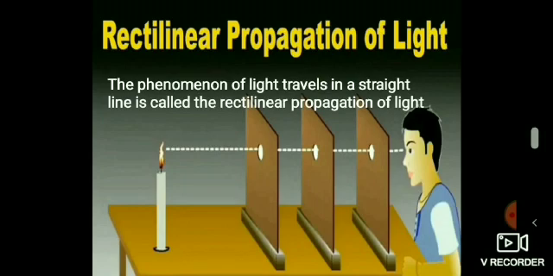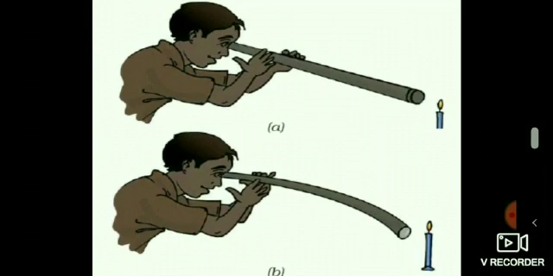Let us perform an activity to show that light travels in a straight line. Take a long rubber tube or a piece of pipe. Light a candle and fix it on a table at one end of a room. Look at the candle through the pipe while standing at the other end of the pipe. Can you see this candle? Now bend the pipe a little while you are looking at the candle. Can you now see the candle?